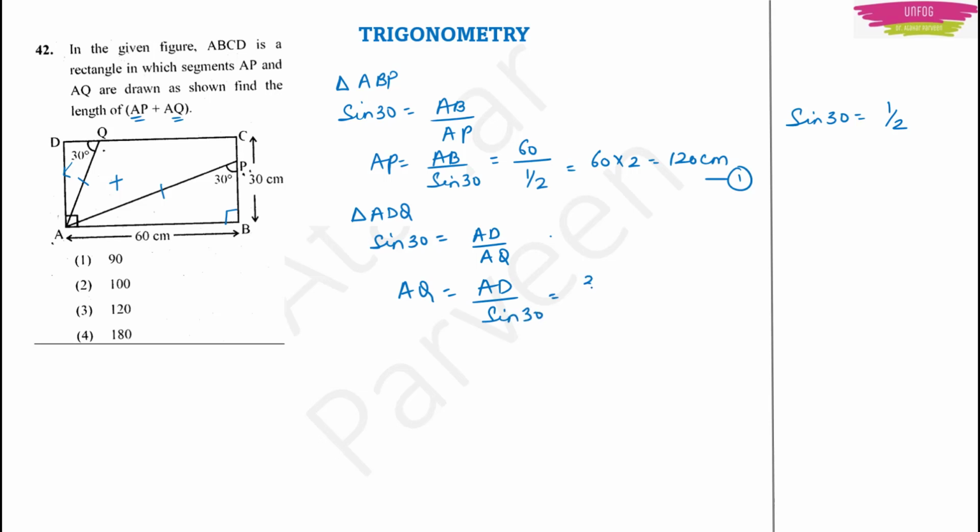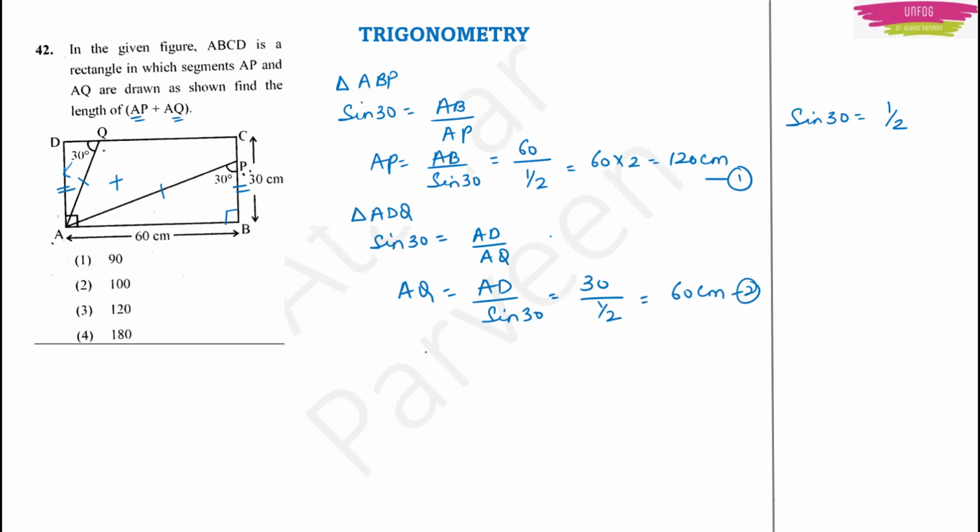AD will be 30 centimeter. Why? Because these two sides are equal. It is a rectangle, right? BC and AD, they are equal, right? This is a rectangle, so I can write AD as 30. Again sine 30 is half. Again it will go up and it will become 60 centimeter.